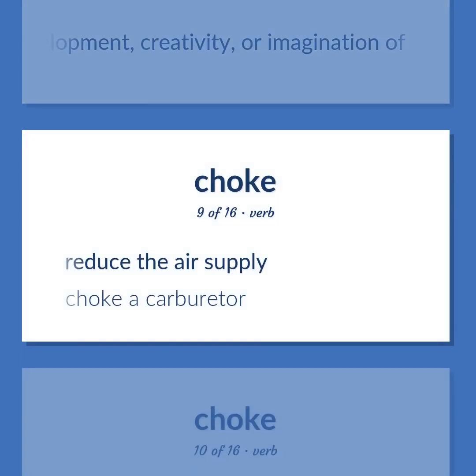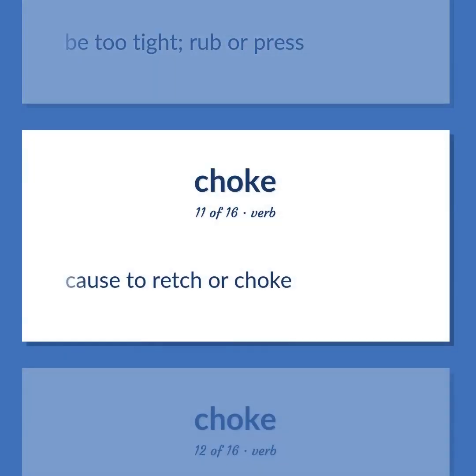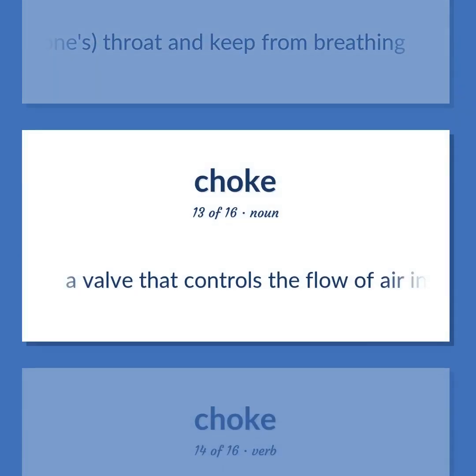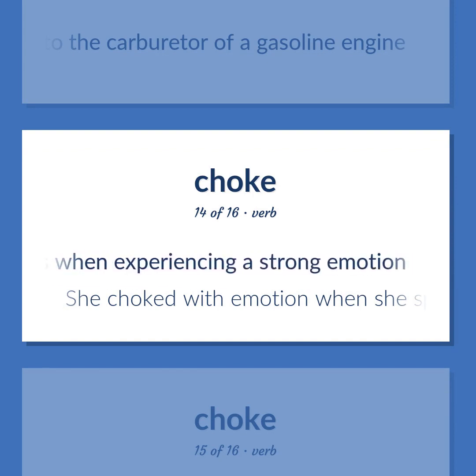Reduce the air supply. Choke a carburetor. Be too tight. Rub or press. Cause to retch or choke. Constrict someone's throat and keep from breathing. A valve that controls the flow of air into the carburetor of a gasoline engine. Breathe with great difficulty, as when experiencing a strong emotion. She choked with emotion when she spoke about her deceased husband.